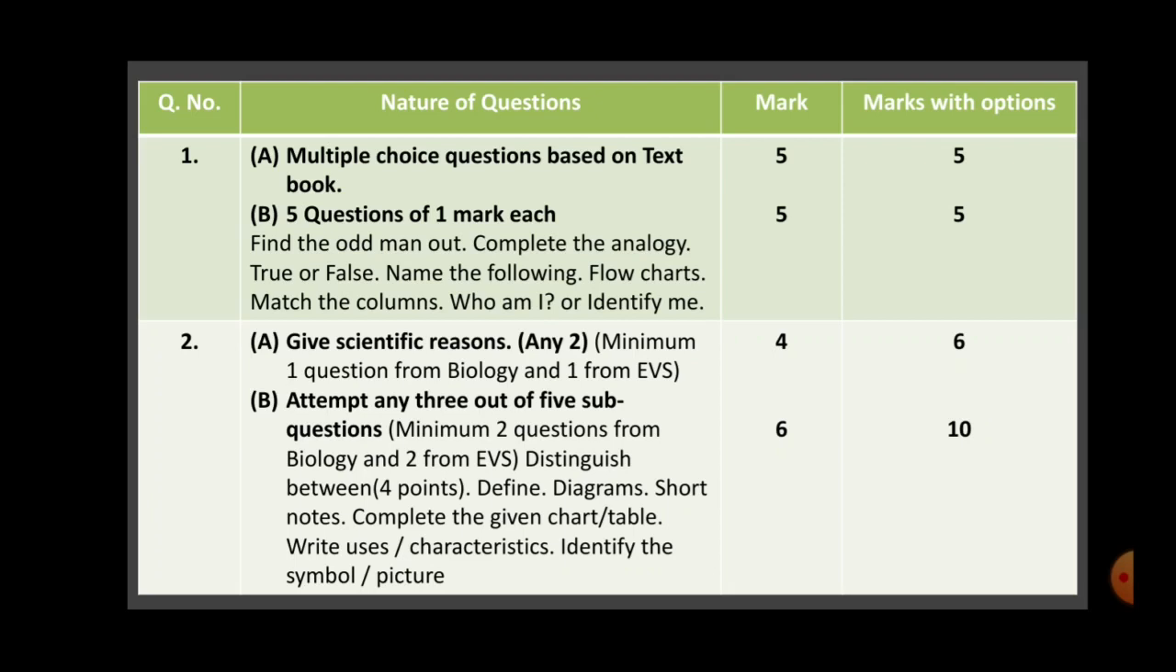Then B is attempt any 3 out of 5 sub-questions. Now here a total of 5 questions will be given and you have to attempt only 3. Please be careful that you write the question numbers as per the question paper. So out of 5, if you are attempting first, second and fifth, then write answer 1, answer 2 and answer 5. Now here also minimum 2 questions will be from biology and 2 questions from EVS and 1 can be from either of these 2.